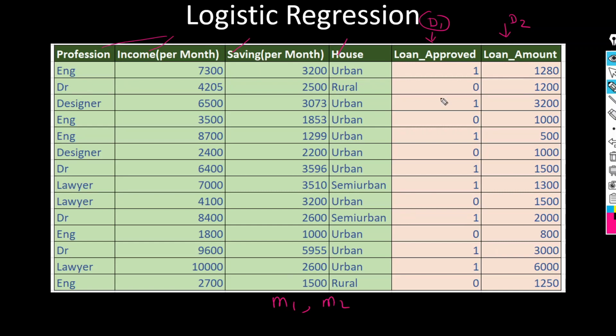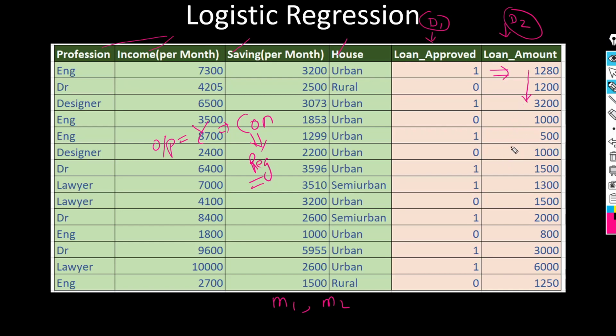Now for the model m2, where we will use the dependent variable d2, what is the nature of d2? It is continuous in nature. Once the output variable is continuous, we use a regression based algorithm to solve the problem.